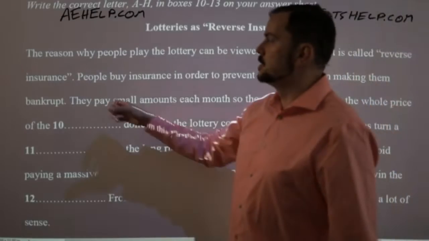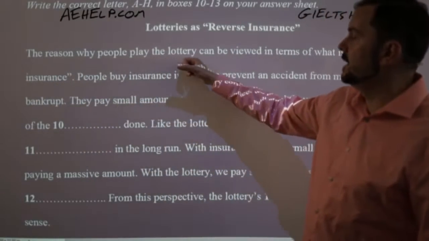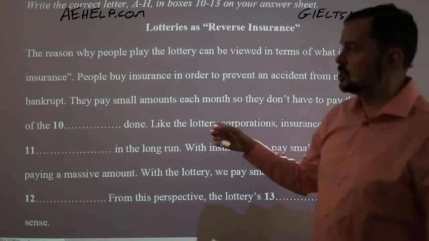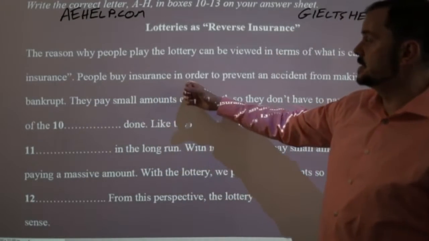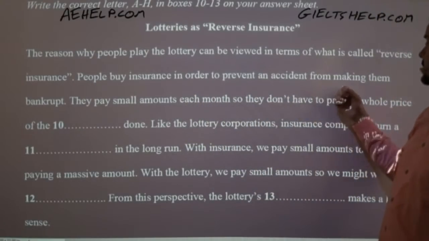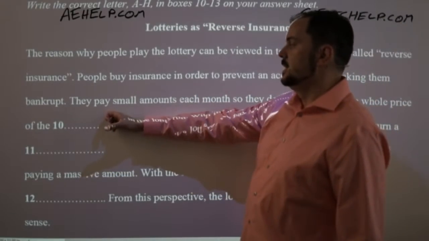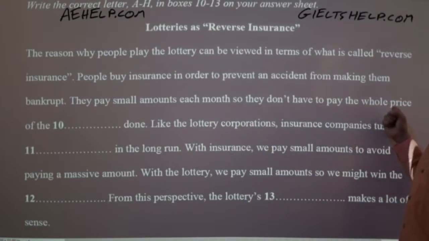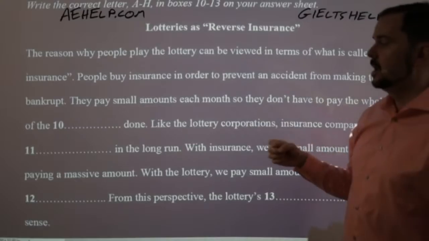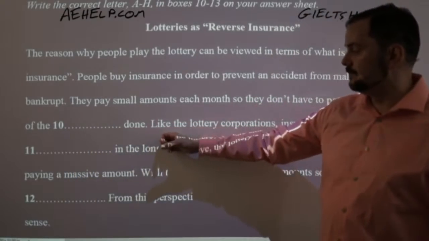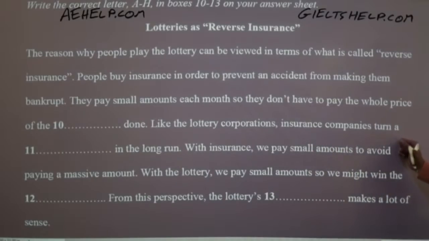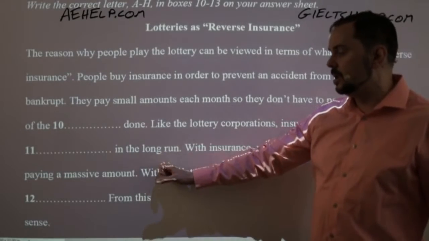Okay. So the reason why people play the lottery can be viewed in terms of what is called reverse insurance. People buy insurance in order to prevent an accident from making them bankrupt. They pay small amounts each month so they don't have to pay the whole price of the something done. Like the lottery corporations, insurance companies turn something in the long run.